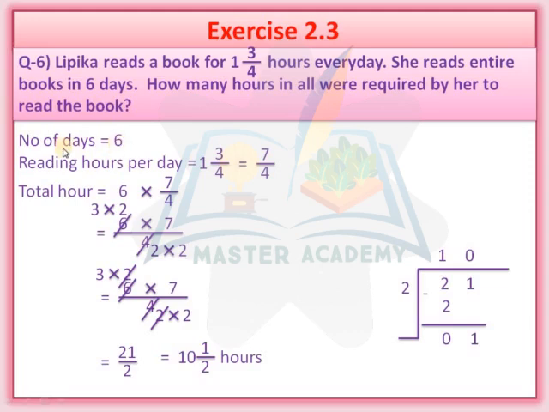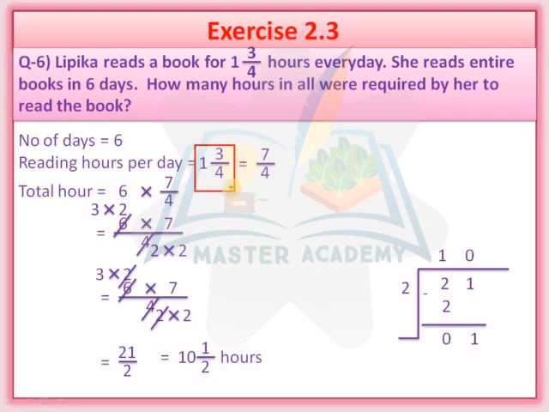And how many hours does she read daily? 1 integer 3 upon 4. So reading hours per day is equal to 1 integer 3 upon 4. Now my dear students, look at this side. Which fraction is this? This is a mixed fraction. So what do we have to do first?